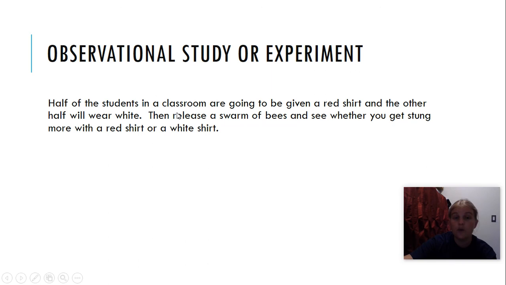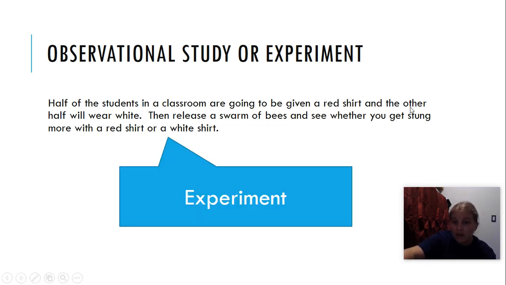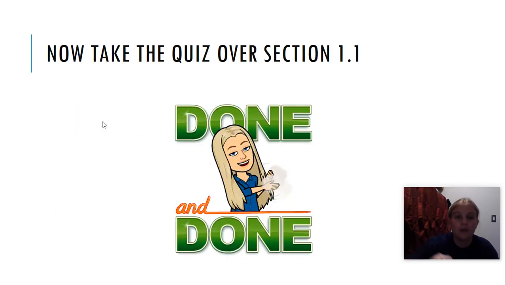If we had just said we're going to release a swarm of bees and see what color shirt gets stung the most, that would be observational. I didn't apply a treatment first. The red shirt and the white shirt, because I forced people to decide what they're going to wear, make it a treatment. Again, if this just said, I'm going to release a swarm of bees and see which color shirt gets stung the most, that would be observational because I'm not doing anything, I'm just watching. All right, time to take the quiz, and we are done with this video.